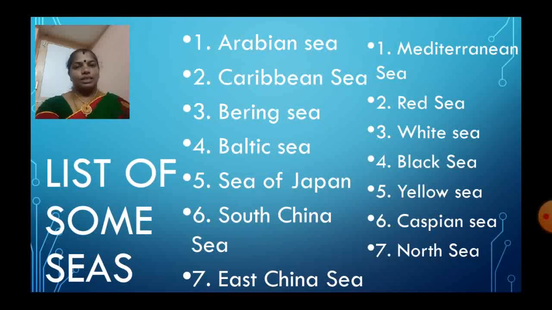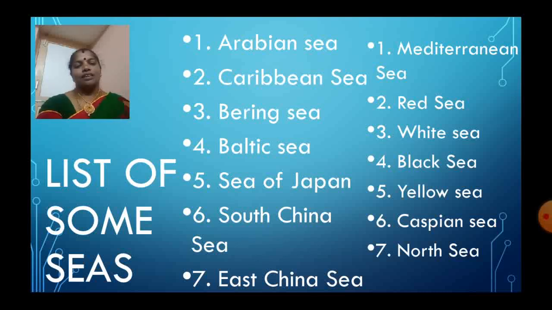A list of a few seas: Arabian Sea, Caribbean Sea, Bering Sea, Baltic Sea, Sea of Japan, South China Sea, East China Sea, Mediterranean Sea, Red Sea, White Sea, Black Sea, Yellow Sea, Caspian Sea, North Sea and so on.